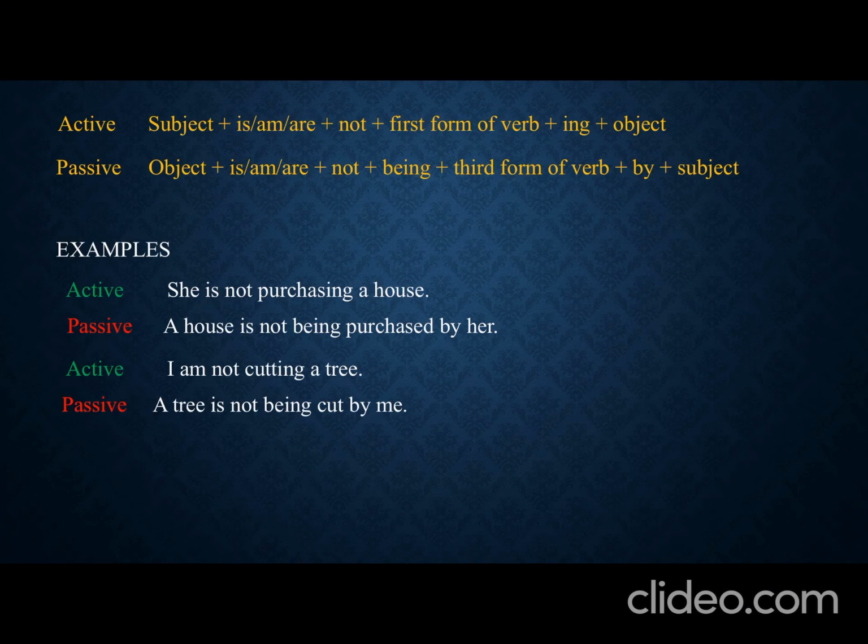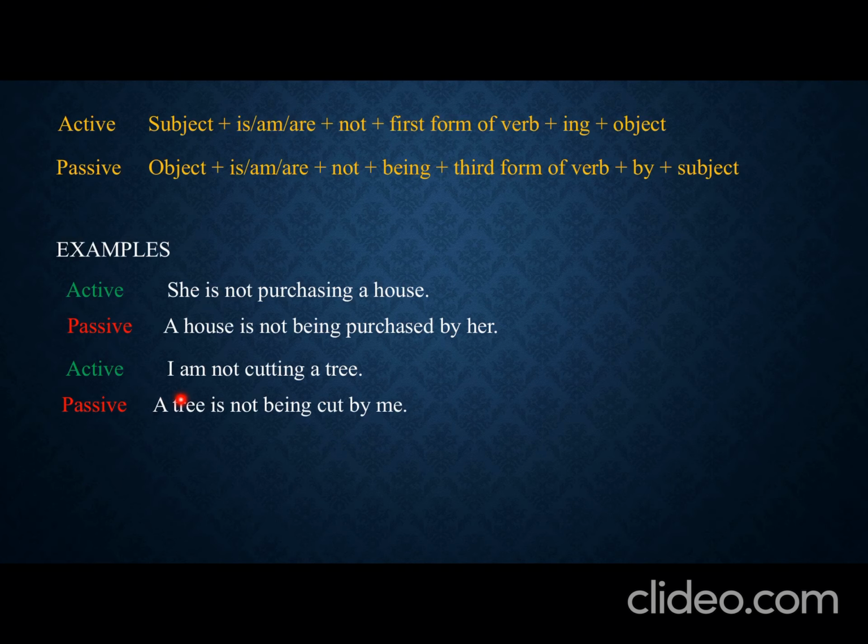So she is the subject, is a helping verb, and the helping verb in the present continuous tense is is/am/are, and then not plus the verb's first form plus object. So again the object has become the subject. Fine, here: a house is not being purchased by her. So the subject has become the object here, and we use the object form of she, that is her. So a house is not being purchased by her.